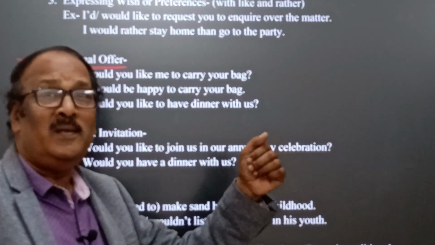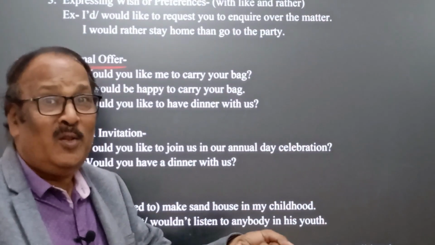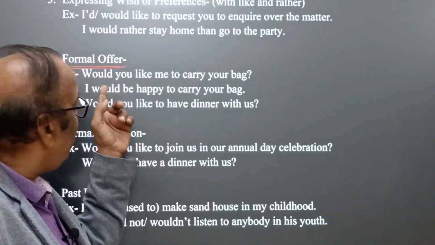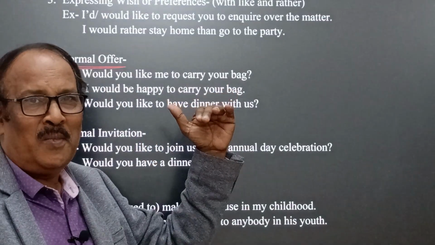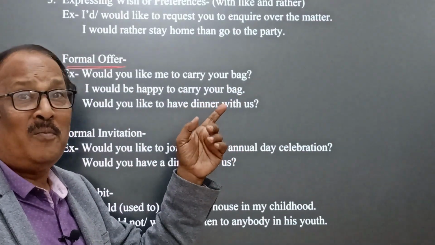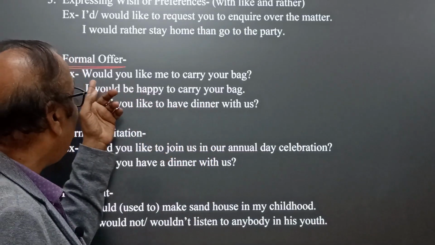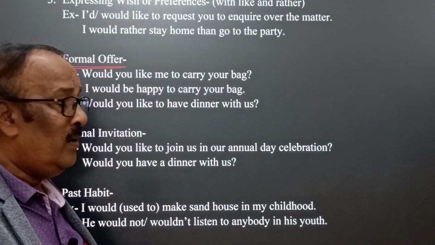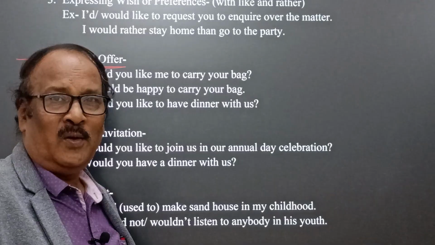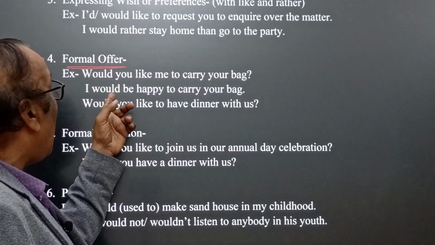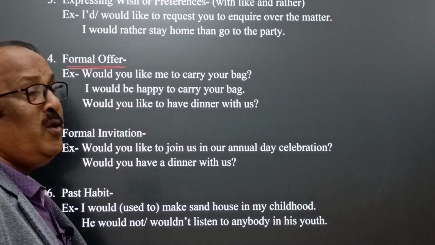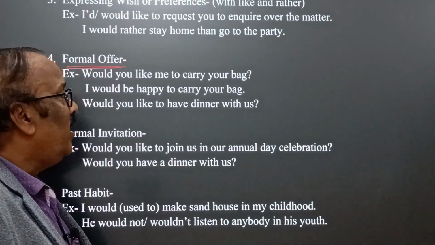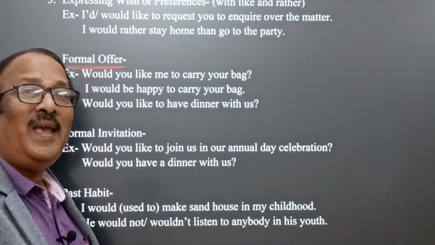Whenever someone is facing a problem in carrying a heavy bag, at that very moment you can help him by expressing a formal way of offer, that is by saying, would you like me to carry your bag? Yes, this is a courtesy, okay, good manners. I would be happy to carry your bag. It means I'm highly delighted to carry your bag if you like.